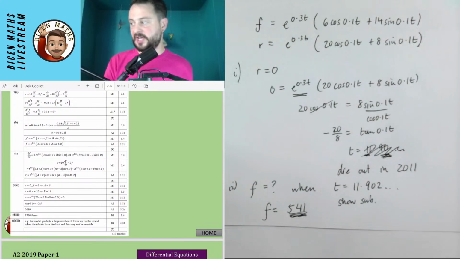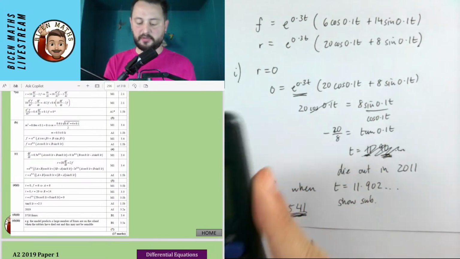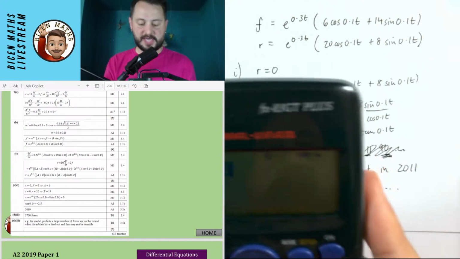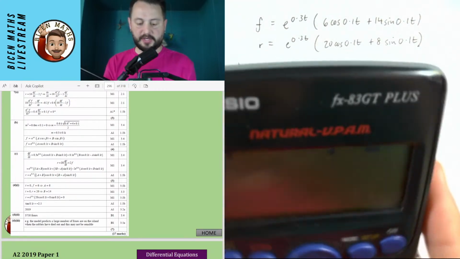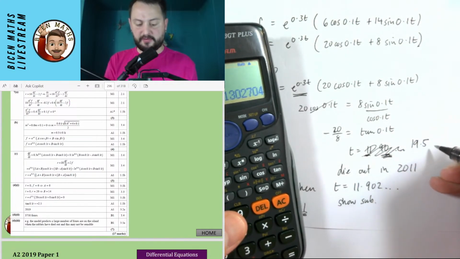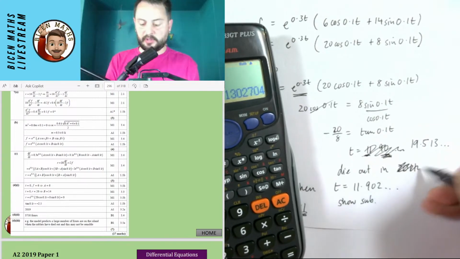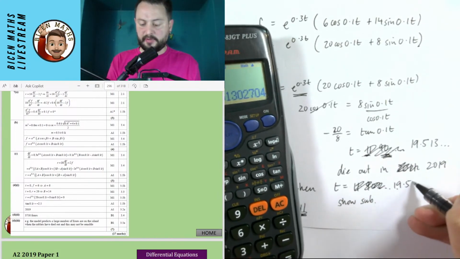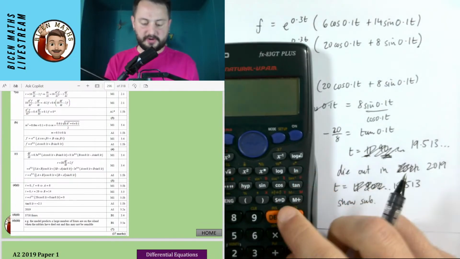And it's really hard to see the chat because there's a bit of a delay with these things. So that's minus 20 over 8, inverse tan of that, and times 10. Actually, I have to plus pi and times it by 10. So it's actually 19.513. So it's 2019, and I'll sub in the 19.513. So I shall just very quickly fix that.